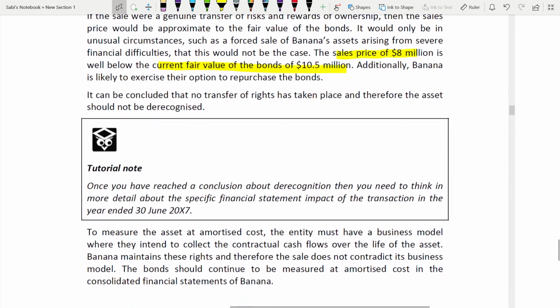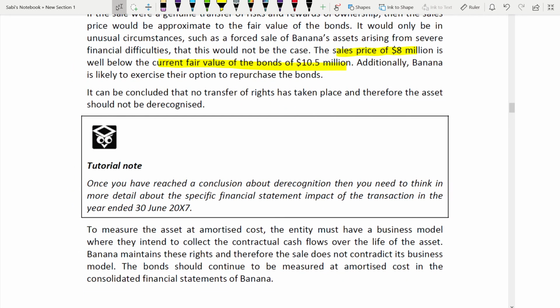So now it can be concluded that no transfer of rights has taken place. You are concluding it finally: no transfer of rights. You are not transferring the rights, and therefore the asset cannot be derecognized. If you are not transferring the rights, you cannot derecognize. So the asset should not be derecognized.